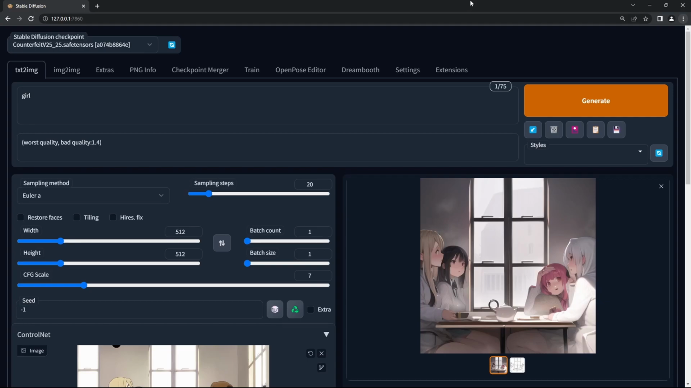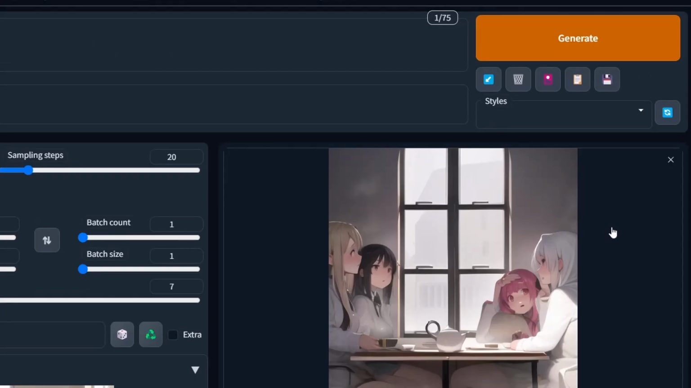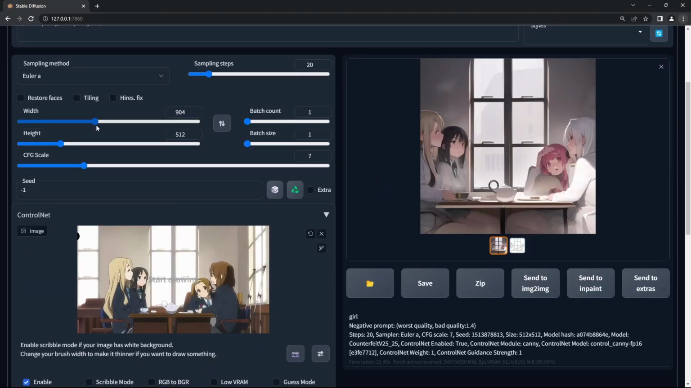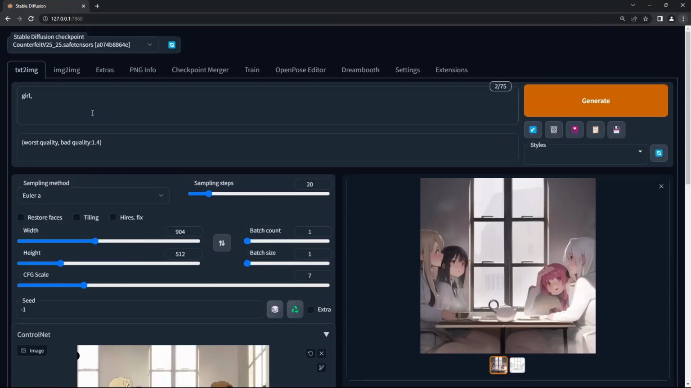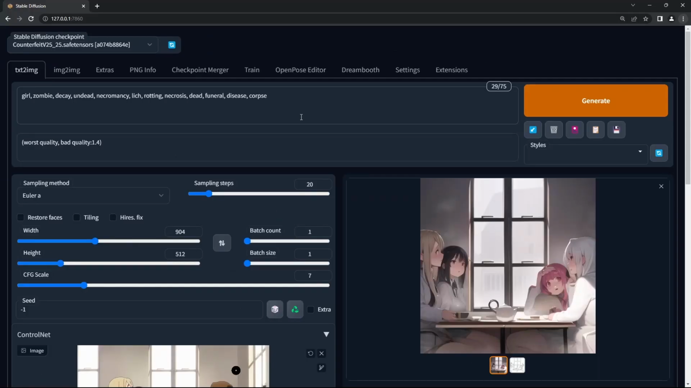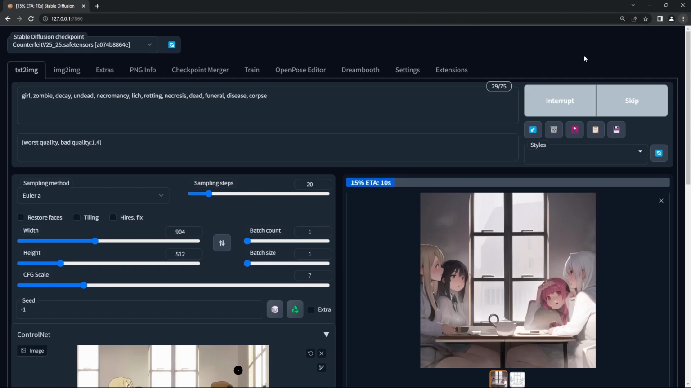Cool, it looks like it's working, looking like some patients in the facility. You can see the line detection working, and it's randomly repainted everything using my zero prompt generating. Next we'll change the width to match the source image a bit better, and we'll start introducing some more keywords. Things associated with death, like zombie, decay, undead, necromancy, lich, rotting, necrosis, dead, funeral, disease, corpse. I'm kind of worried what gross images it's going to generate, but let's see.